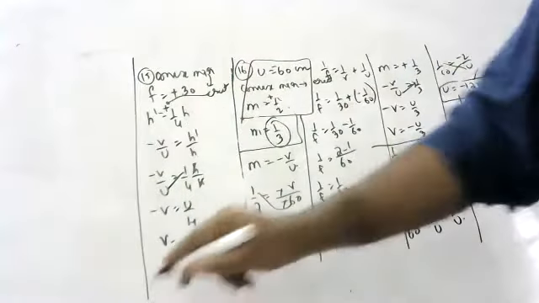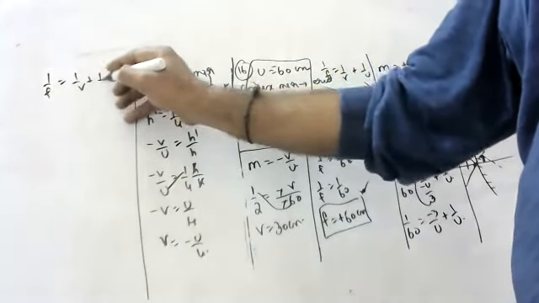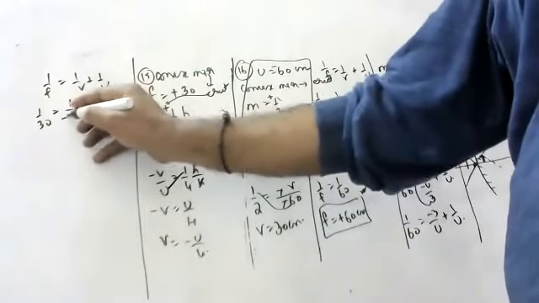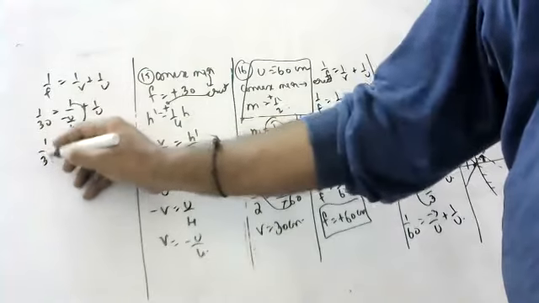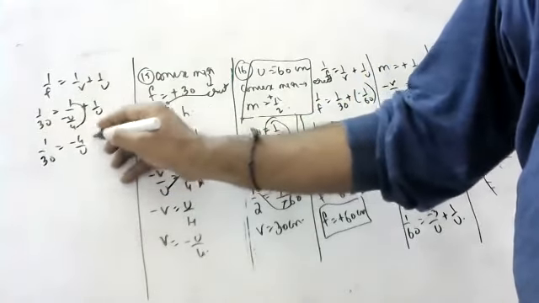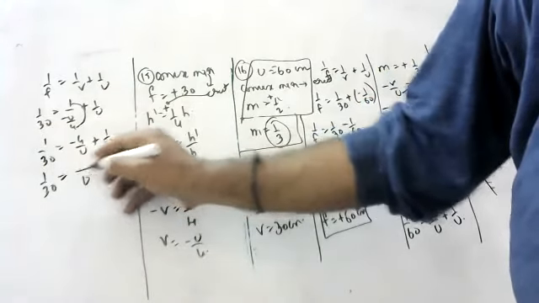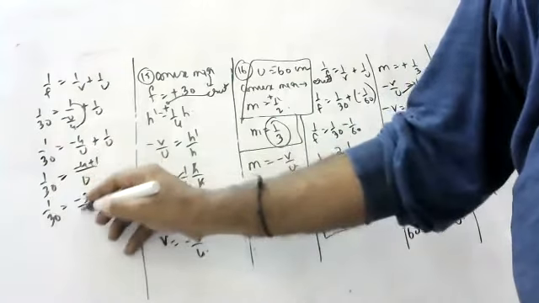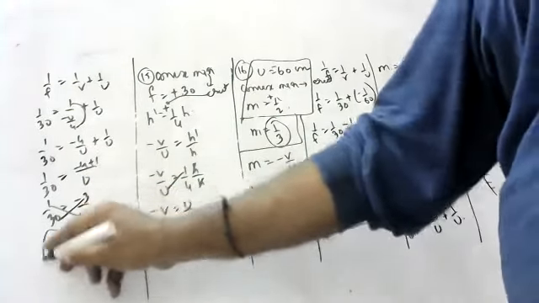Okay, children. So 1 by f is equal to 1 by v plus 1 by u. 1 by 30 is equal to, v means how much, children? 1 by minus u by 4 plus 1 by u. So 1 by 30 is equal to minus 4 by u plus 1 by u. Taking the LCM, minus 4 plus 1, 1 by 30 is equal to minus 3 by u. This gives u is equal to minus 90 centimeters.